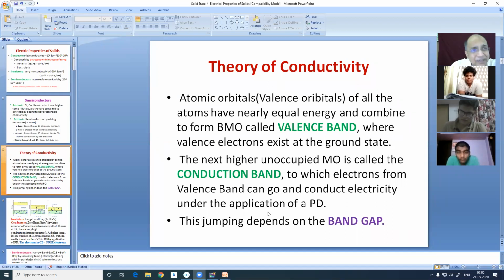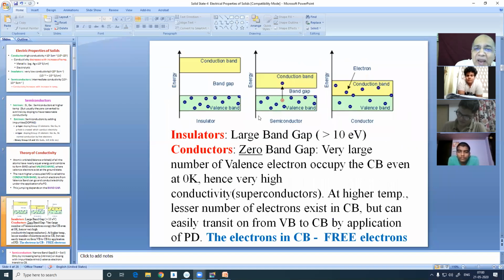And its next, that is an antibonding molecular orbital. The next higher molecular orbital, the lowest unoccupied molecular orbital, is the conduction band. So there are two bands. Supposing this is the valence band, this is the conduction band. For an insulator, the gap is very large.